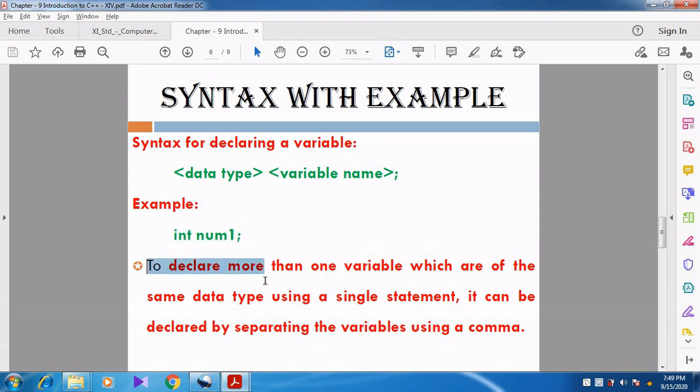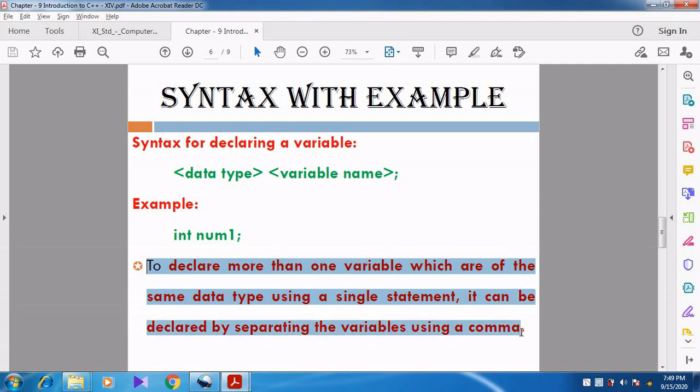So to declare more than one variable which are of the same data type, when all the variables belong to the same data type, it can be declared using a single statement. So we can declare in a single statement by using the operator called comma.